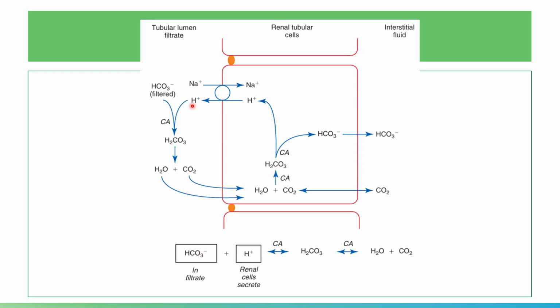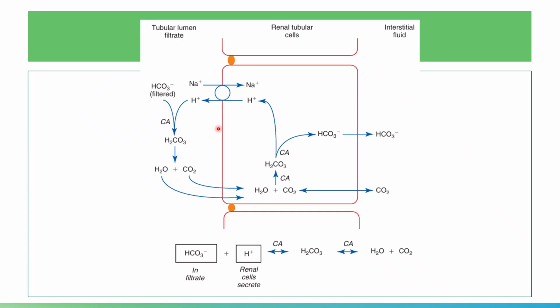So what will happen to your hydrogen ions? Please note that there is filtered bicarbonate also present. Bicarbonate is also filtered in the glomerulus, so bicarbonate is present in the tubular lumen.